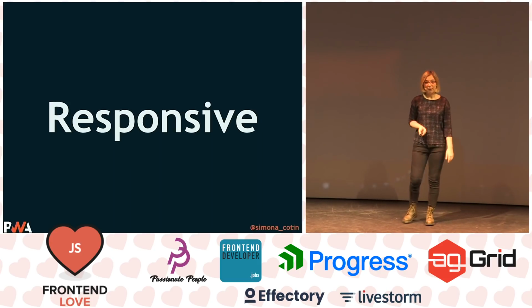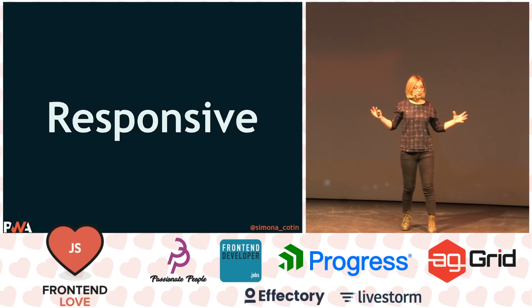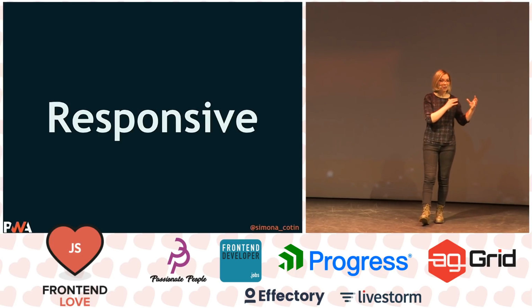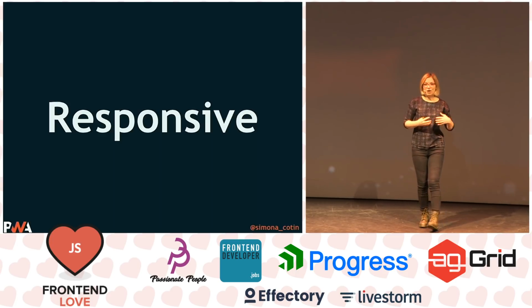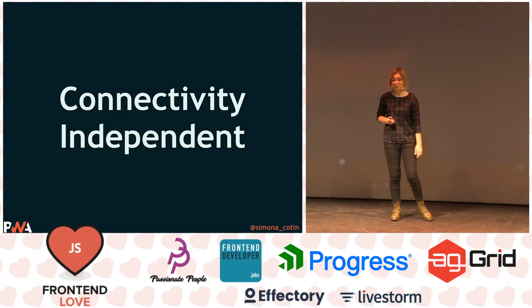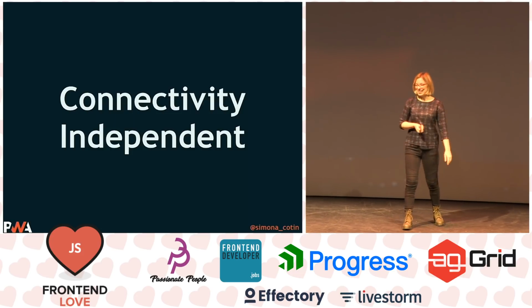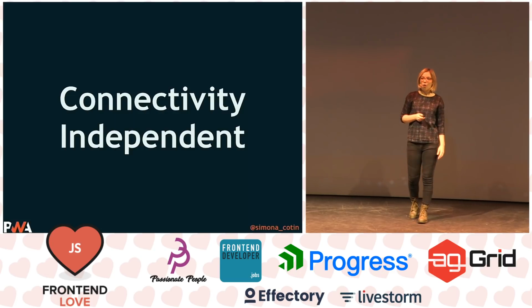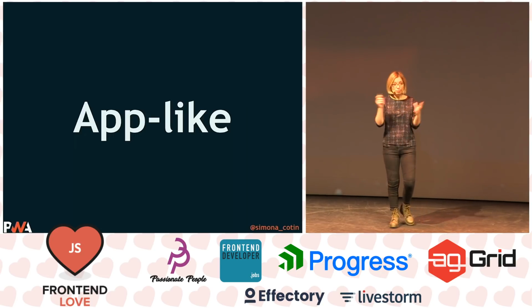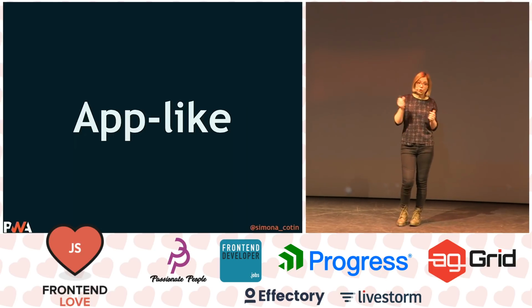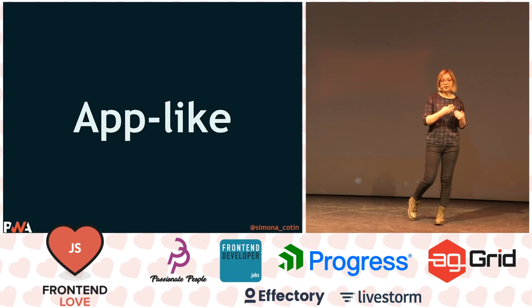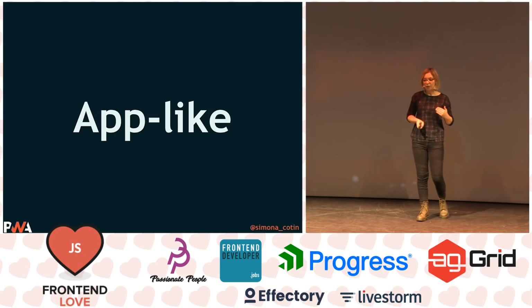Also, your progressive web app should be responsive, which means that it should fit any kind of form. It should work, and it should look good in a browser, on a tablet, on a desktop, or even on a mobile. It should be connectivity independent. Woohoo! It should definitely work even when you're offline or when the connection is spotty. It should be app-like, which means that you should be able to navigate just like you do in a traditional native app, with the full screen experience, fully immersive.